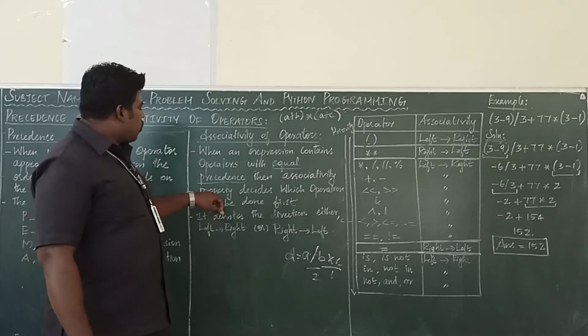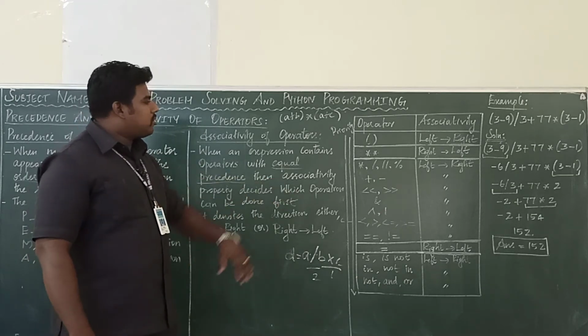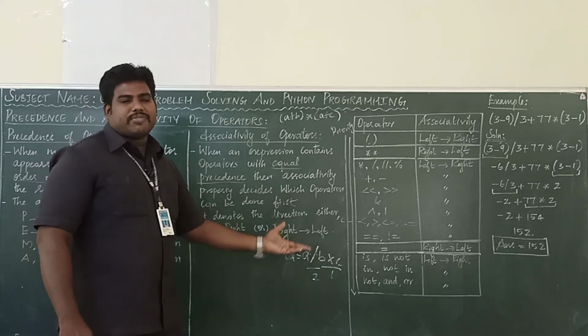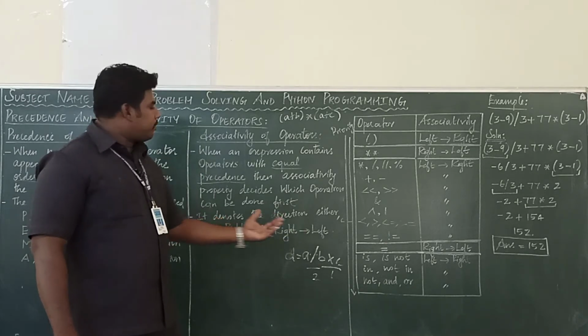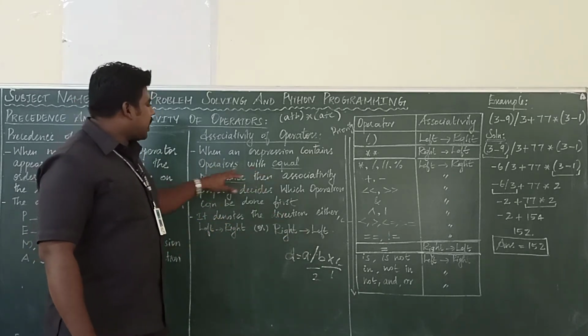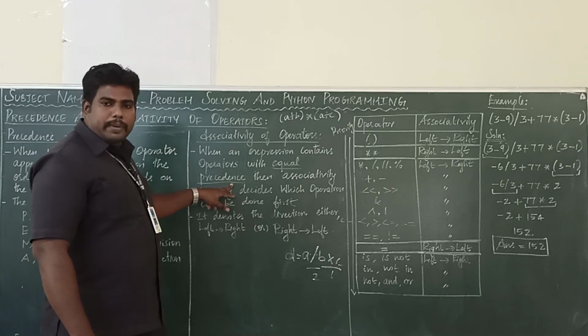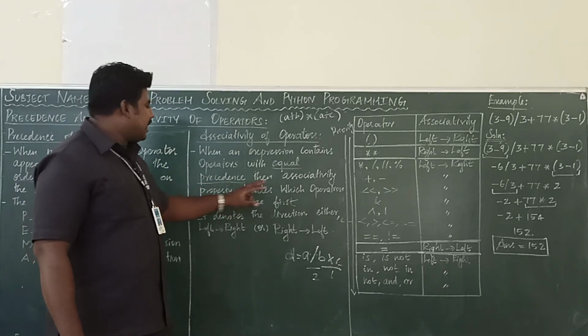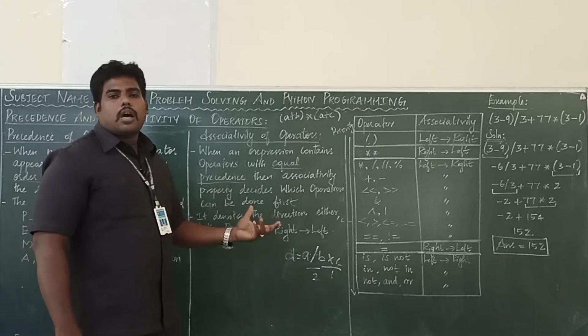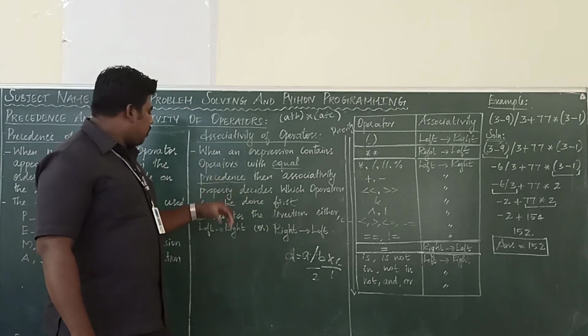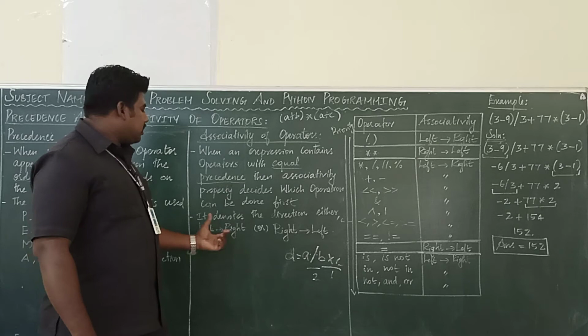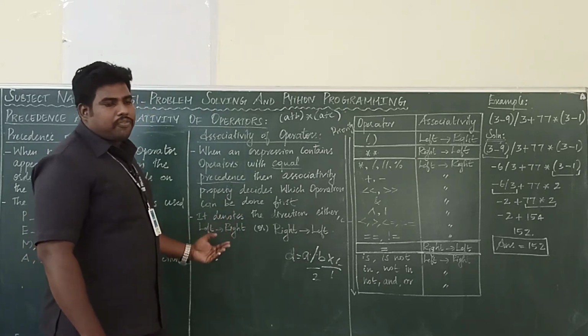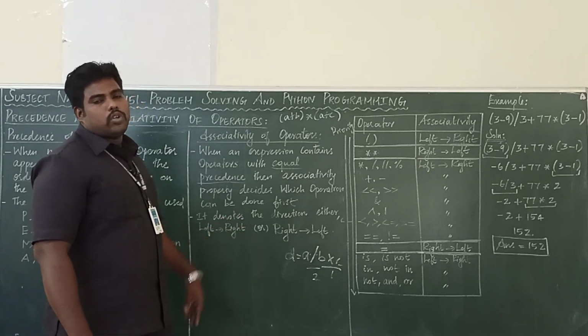At that time, you need to see the associativity also, whether you want to solve from the left side or from the right side. When the expression contains operators with equal precedence or priority, then the associative property determines which operation would be solved first. That is nothing but the direction, left to right or right to left.